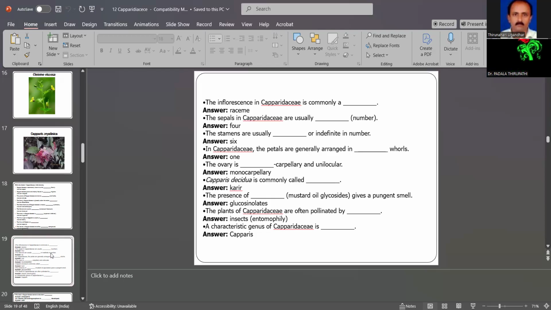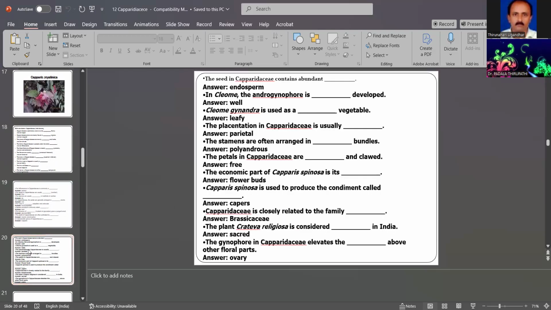The plants of Capparis are often pollinated by insects. This is entomophily, a character feature of the genus Capparis. The seeds in Capparidaceae contain abundant endosperm. In Cleome, the androgynophore is well developed.